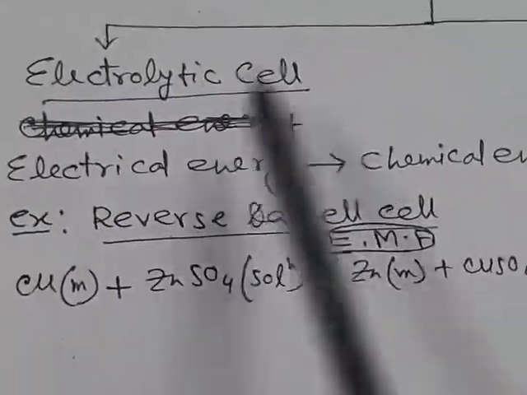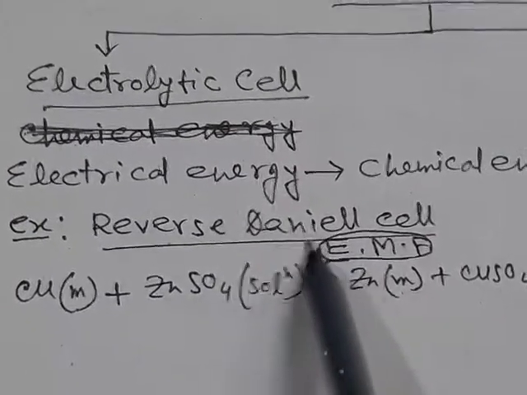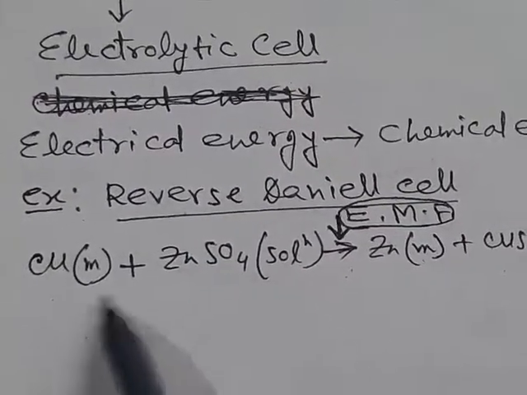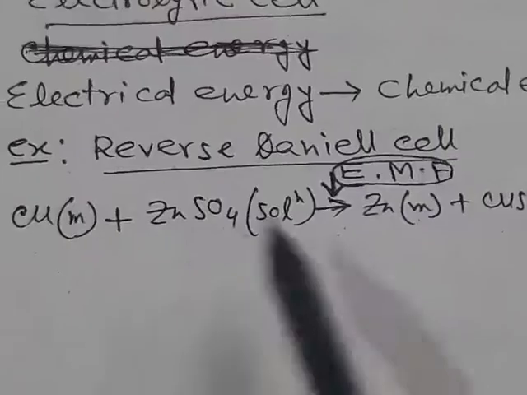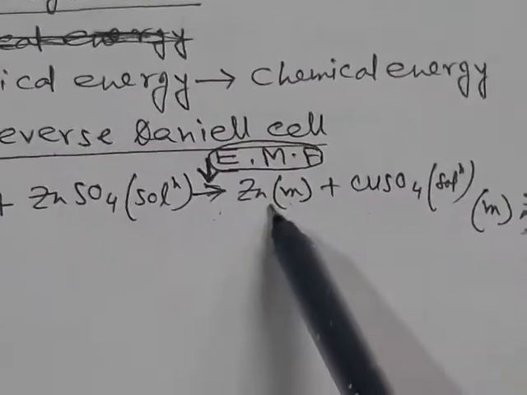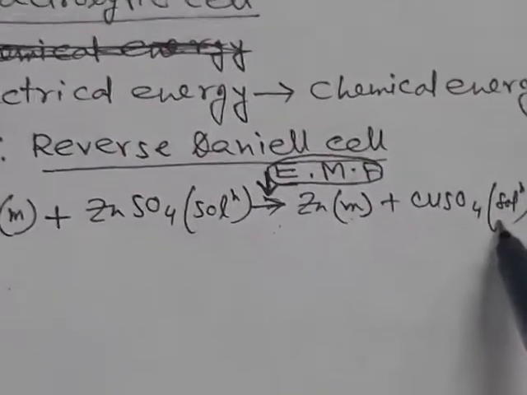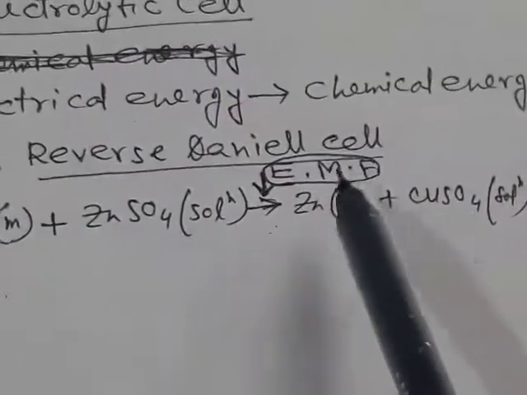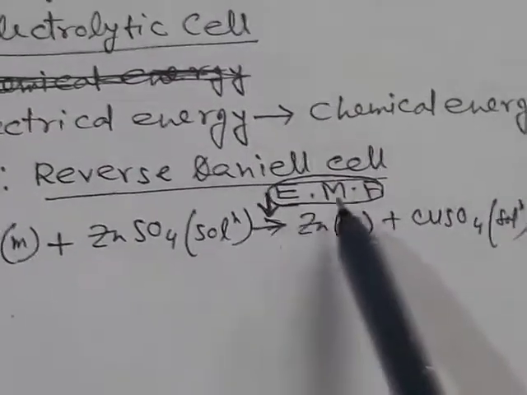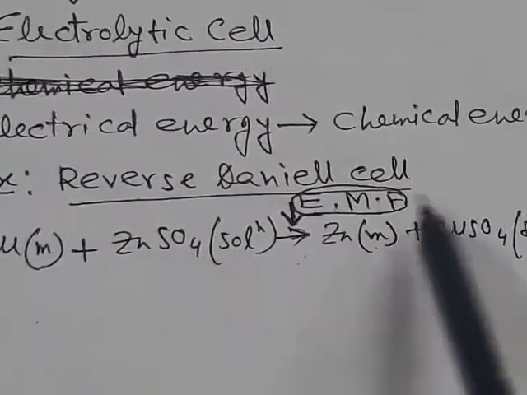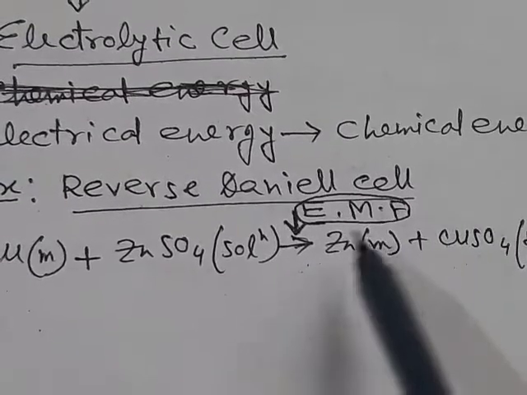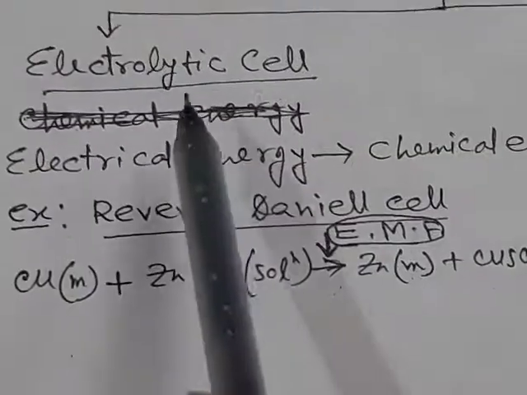Whereas in the electrolytic cell, the example is the reverse Daniell cell, that is, here the reverse reaction is performed, that is, the products of these reactions, copper and zinc sulphate. Copper reacts with zinc sulphate to form zinc metal and copper sulphate in solution. And to perform this reaction we have to give some external EMF or some voltage, that is, some electrical energy is given and we get some chemical energy. This is the electrolytic cell.